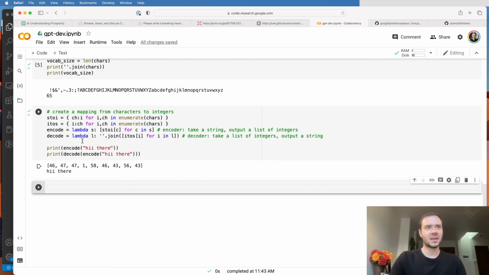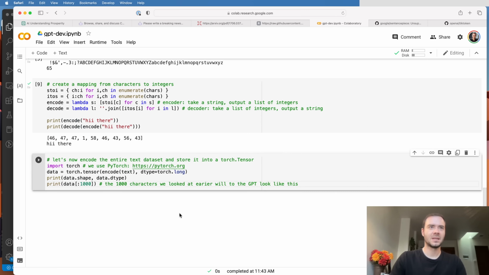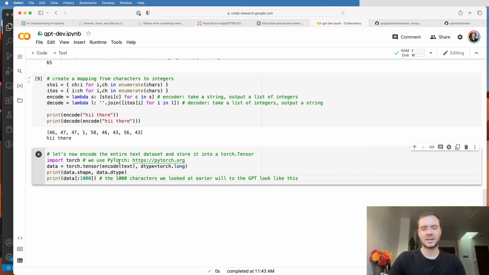Okay, so now that we have an encoder and a decoder, effectively a tokenizer, we can tokenize the entire training set of Shakespeare. Here's a chunk of code that does that. I'm going to start to use the PyTorch library, and specifically torch.tensor. We're going to take all of the text in Tiny Shakespeare, encode it, and then wrap it into a torch.tensor to get the data tensor.